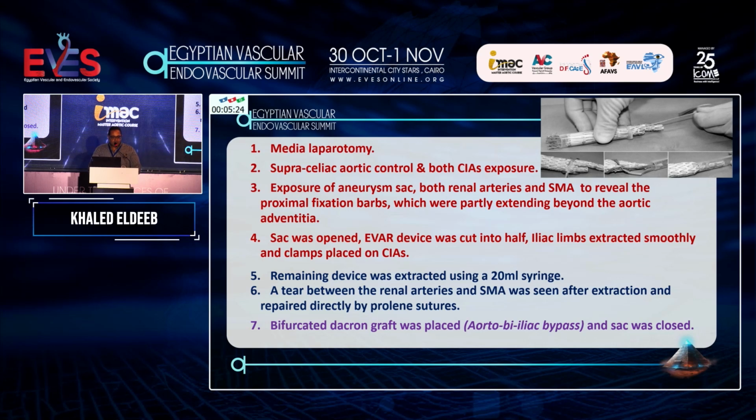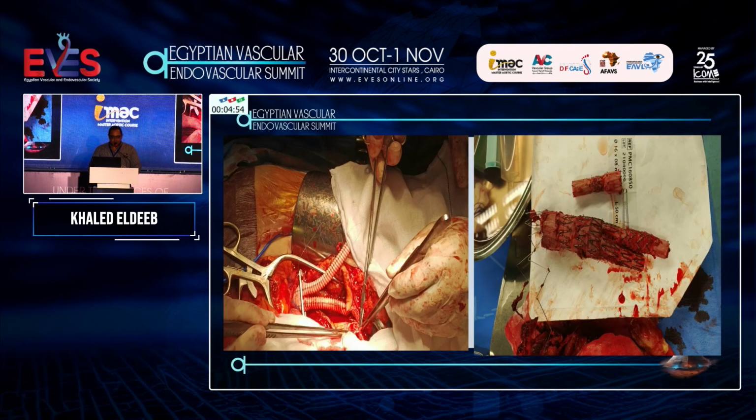The sac was opened, the EVAR device was cut in half, the iliac limbs were extracted smoothly, and the clamps were placed on both common iliac arteries. The remainder of the device was extracted using a 20 milliliter syringe. A tear between the renal arteries and the supramesenteric arteries was seen after extraction and repaired directly with Prolene sutures. And then a straightforward bifurcated graft was placed, aorto-iliac bypass, and the sac was closed. This is the graft cut after explantation, and this is the pantalon graft placed.